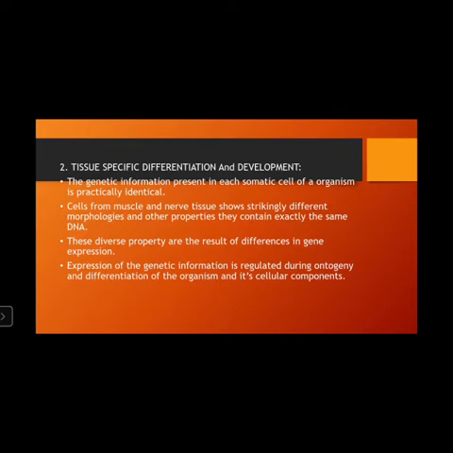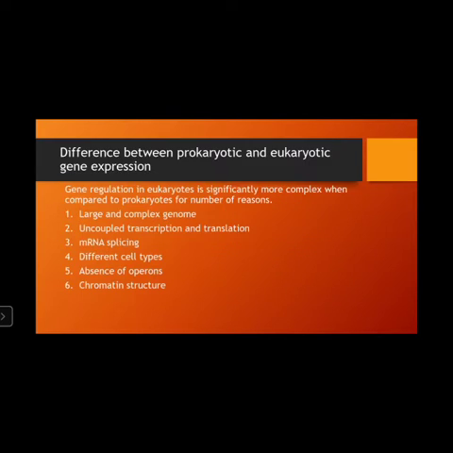Cells from muscle and nerve tissue show strikingly different morphologies and other properties, even though they contain exactly the same DNA. This is because of differences in gene expression. Gene expression is regulated during ontogeny and differentiation of the organism and its cellular components.